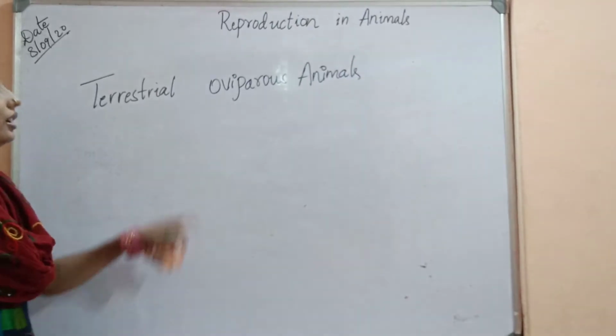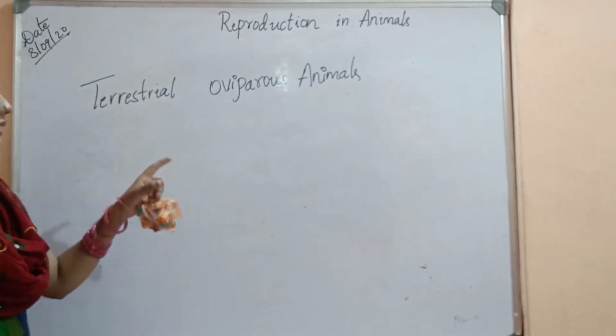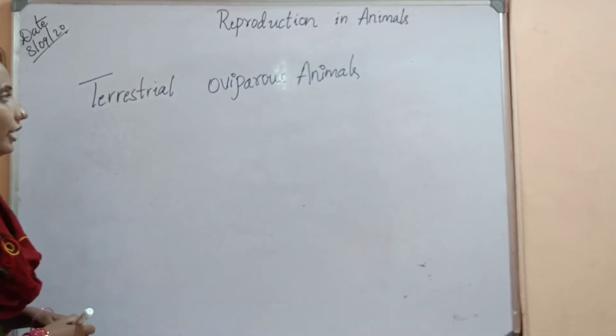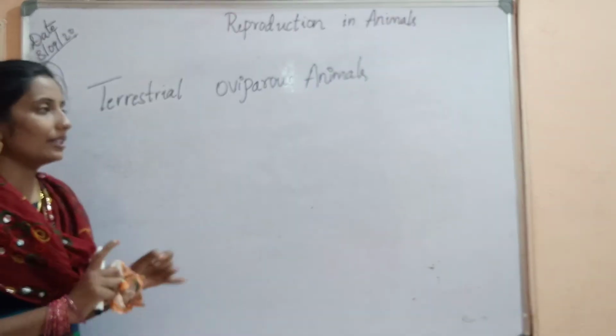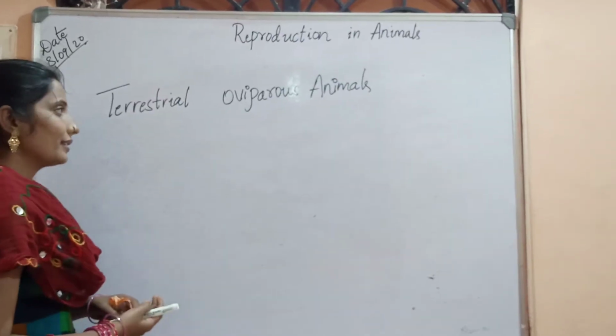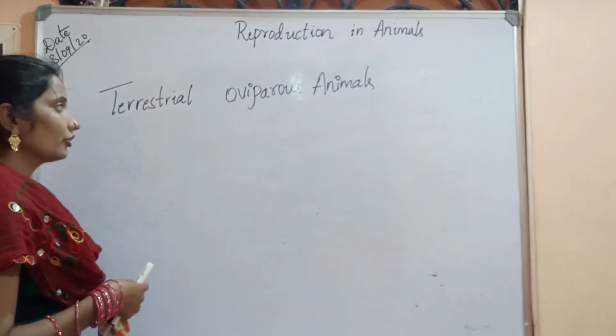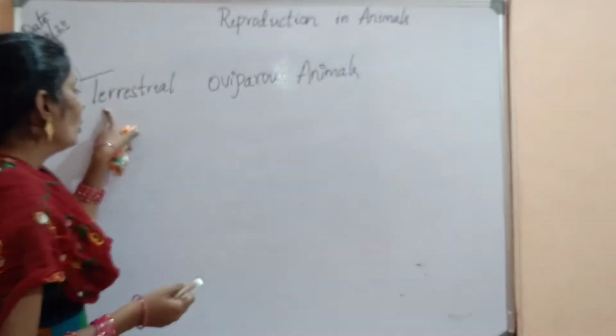Good day to all. In the previous class, we were discussing our new lesson, chapter 3, reproduction in animals. In that, we discussed oviparous animals and viviparous animals, what they are, and their types also. In this class, we are going to discuss what terrestrial oviparous animals are.